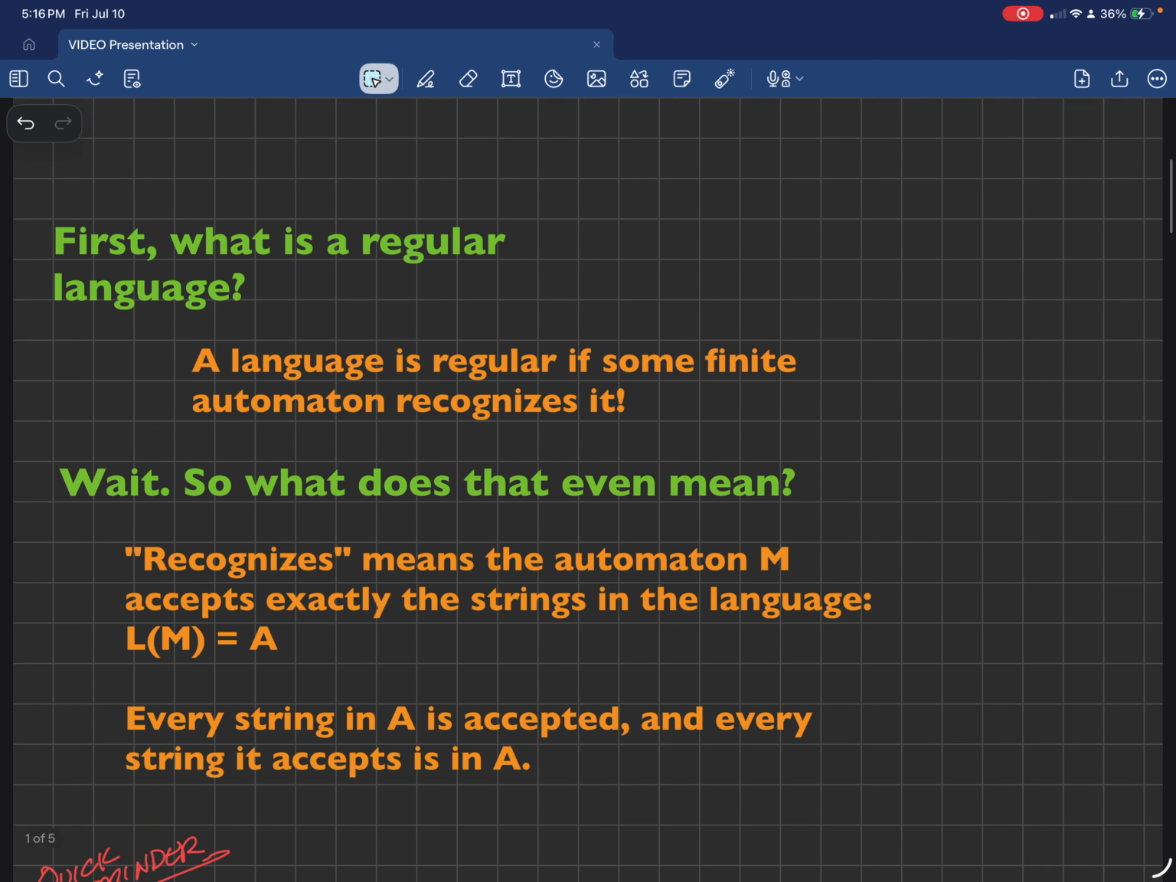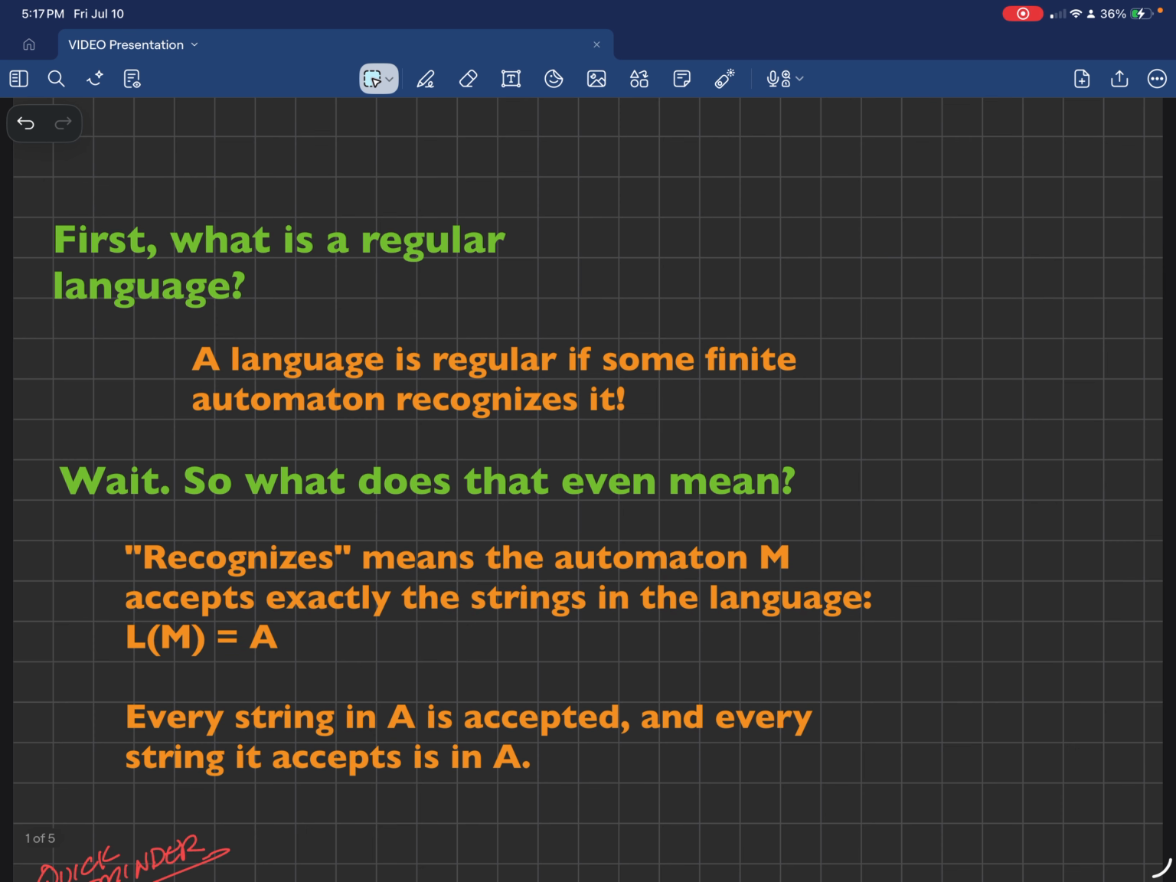So, first, what is a regular language? A language is regular if some finite automaton recognizes it. But really, what does that even mean? Well, recognizes means the automaton M accepts exactly the strings in the language, L of M equals A. And every string in A is accepted, and every string it accepts is in A.